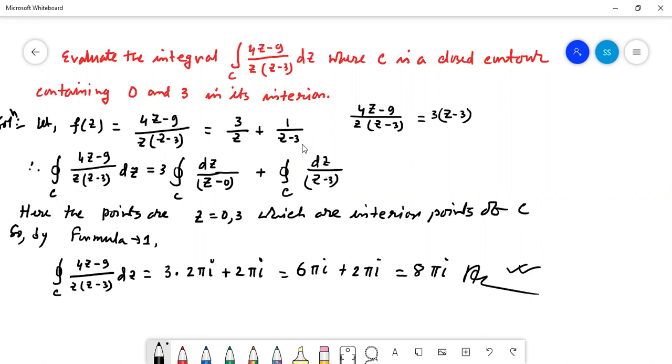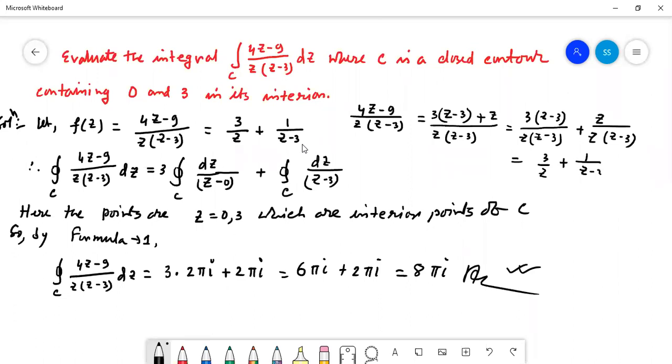This 4z minus 9 can be written as 3 into z minus 3, that is 3z minus 9, plus z in the upper half. Can you write this? Yes sir. Then we can write 3 into z minus 3 by z into z minus 3, plus z by z into z minus 3. So here the z minus 3 cancels, so we get 3 by z plus 1 by z minus 3. Now it is clear? Yes sir.